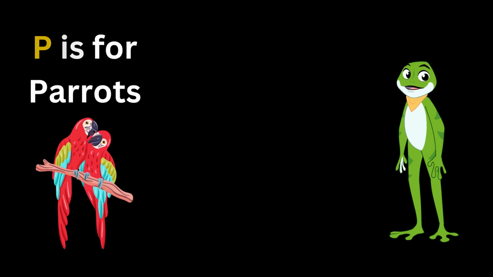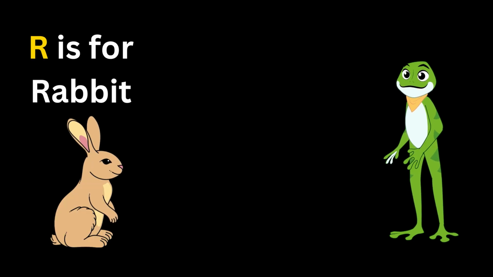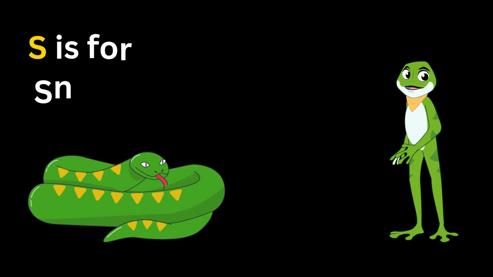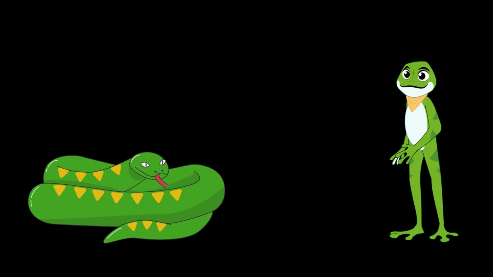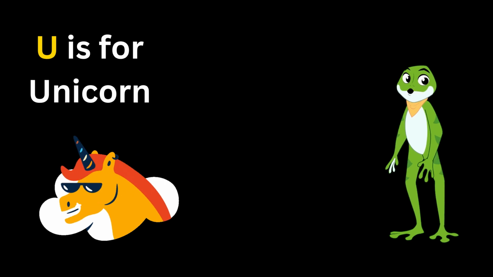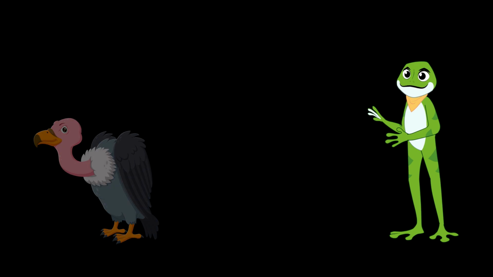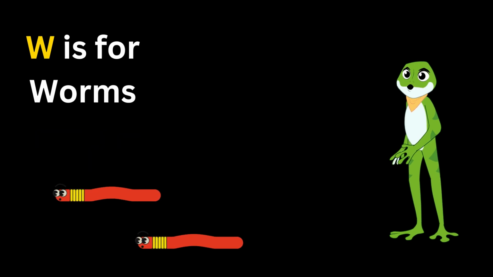P is for parrots. Q is for quail. R is for rabbit. S is for snake. T is for turtle. U is for unicorn. V is for vulture. W is for worms.